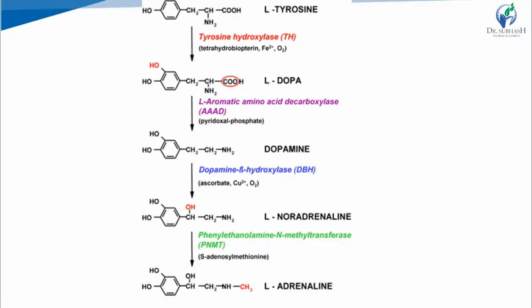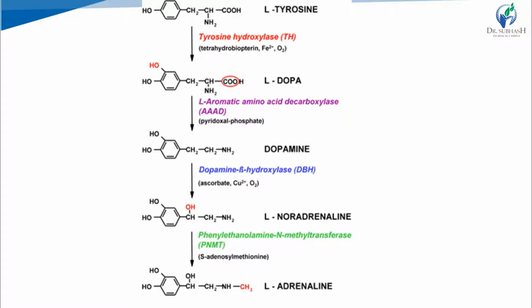Then with the help of L-aromatic amino acid decarboxylase, or DOPA decarboxylase, decarboxylation of DOPA is performed and DOPA is converted into dopamine. Decarboxylation means the COOH group is removed. Then dopamine beta hydroxylase performs hydroxylation of dopamine. See, on the beta carbon an OH group is inserted and dopamine is converted into noradrenaline, right?